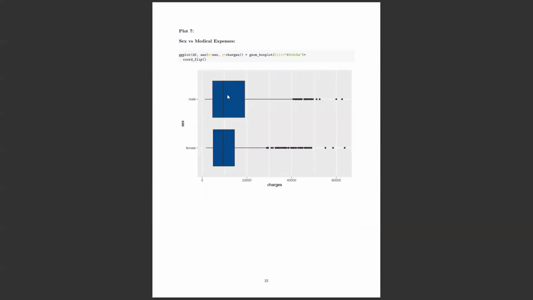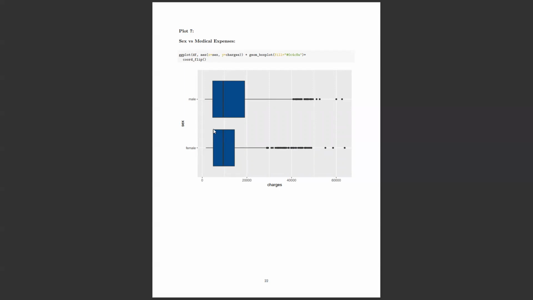And then coming to the next plot, I have drawn a box plot between sex and medical expenses, the males' and females' charges. The median line, as I explained before, females have much more outliers.